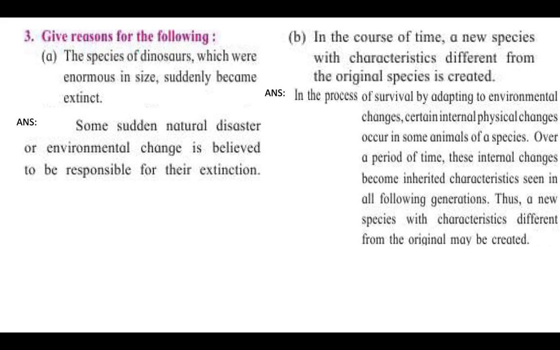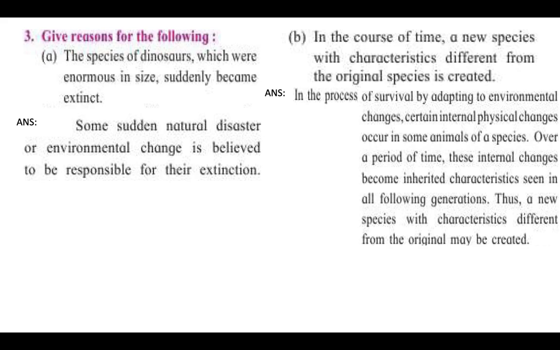Next, question number 3. This will also be done in your classwork books. Give reasons for the following. The species of dinosaurs which were enormous in size suddenly became extinct. Why? Because of some sudden natural disaster or environmental change. It is believed to be responsible for their extinction.